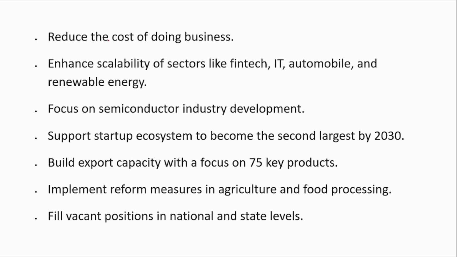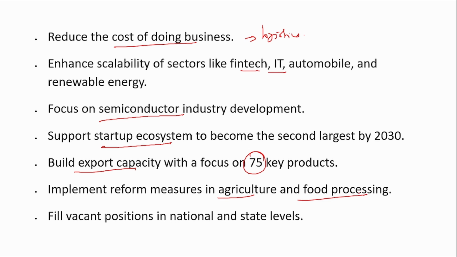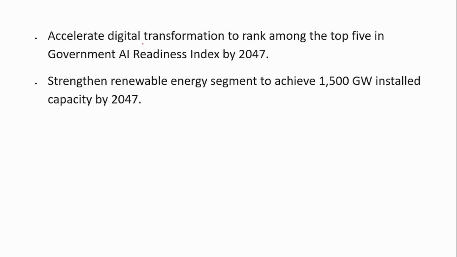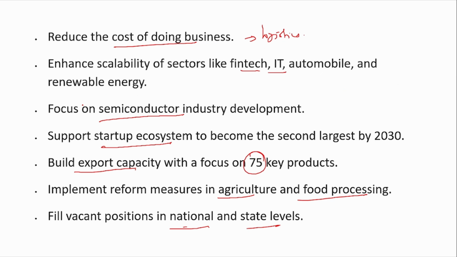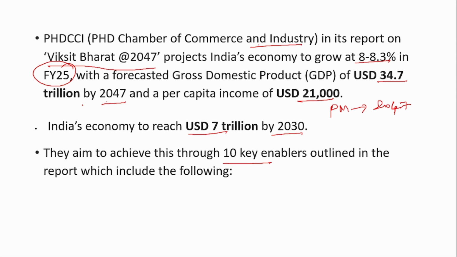They are reduced cost of doing business, which also includes logistics cost mainly. Then the enhanced scalability of sectors like fintech, IT, a focus on the semiconductor industry, and the startup ecosystem, and then building export capacity, especially focusing on 75 key products, and mainly agriculture and food processing reforms, and also filling vacant positions at national and state levels, accelerating the digital transformation, and strengthening renewable energy to achieve 1,500 gigawatt installed capacity by 2047. So from all these focus points, you can pick 2 or 3 and highlight them in your essays to gain more marks.